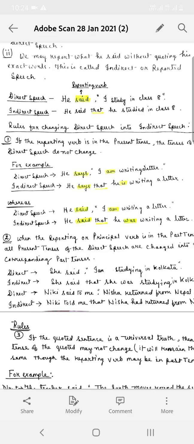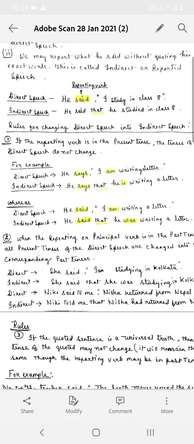He changes to I changes to he. And study, this is "I study in class 8," it is in simple present tense, but as the reporting verb is in past tense, it will also change into the corresponding past tense. That's why the sentence in indirect speech will become, he said that he studied in class 8.